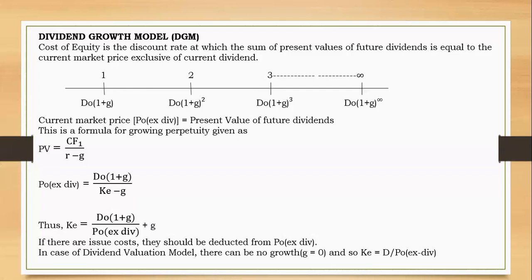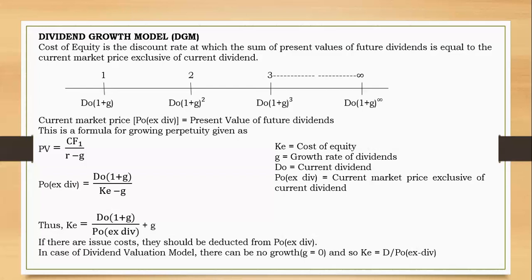All right. Now, before we go and take a look at the assumptions, let's first take a look at the abbreviations. KE means cost of equity. G is the growth rate of dividends, and D0 equals current dividend, while P0 ex-div means current market price exclusive of current dividend.